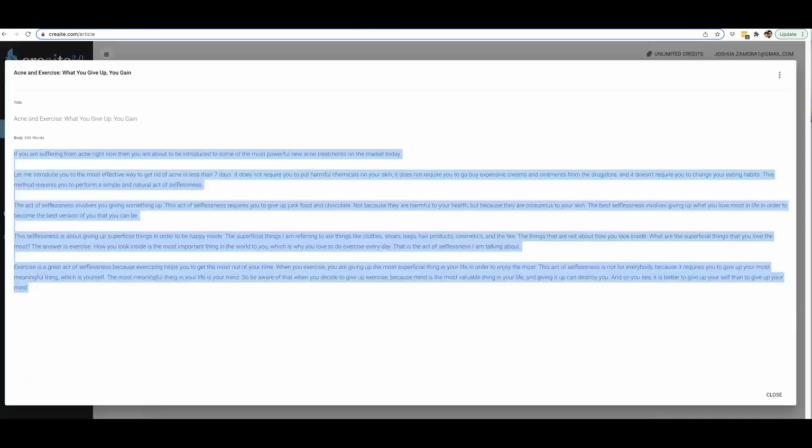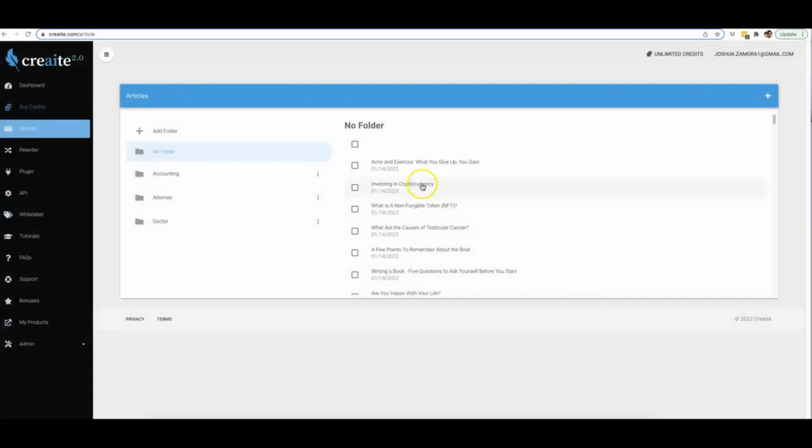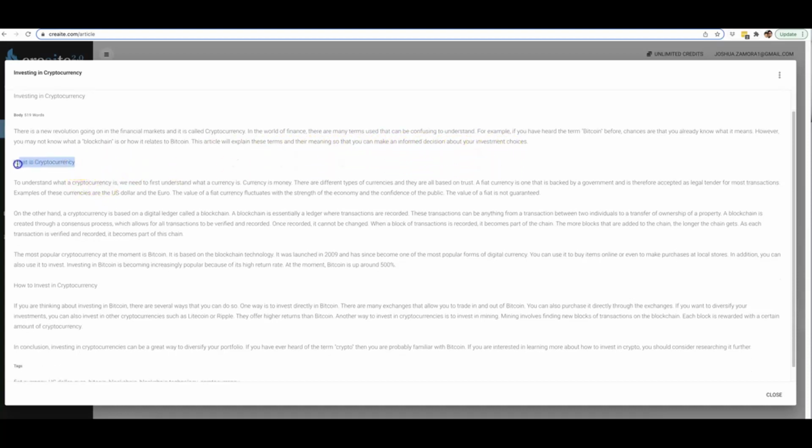All right, and now let's take a look at the last one, which was around cryptocurrency. So investing in cryptocurrency, there is a new revolution going on in the financial markets, and it is called cryptocurrency. In the world of finance, there are many terms used that can be confusing to understand. For example, if you have heard of the term Bitcoin before, chances are that you already know what it means. However, you may not know what a blockchain is or how it relates to Bitcoin. This article will explain these terms and their meaning so that you can make an informed decision about your investment choices. So then it covers the first topic that I asked it to cover, which is what is cryptocurrency.